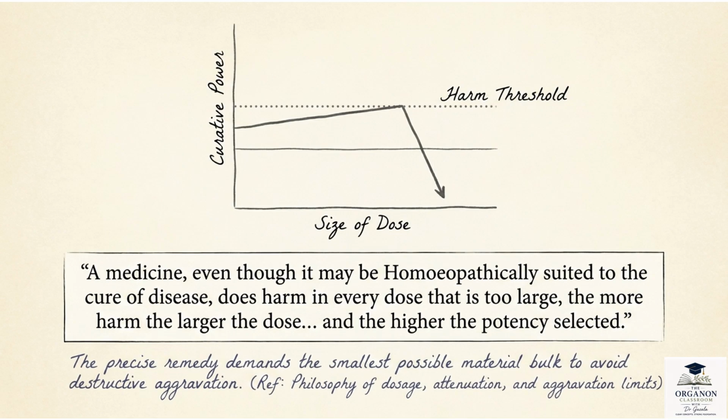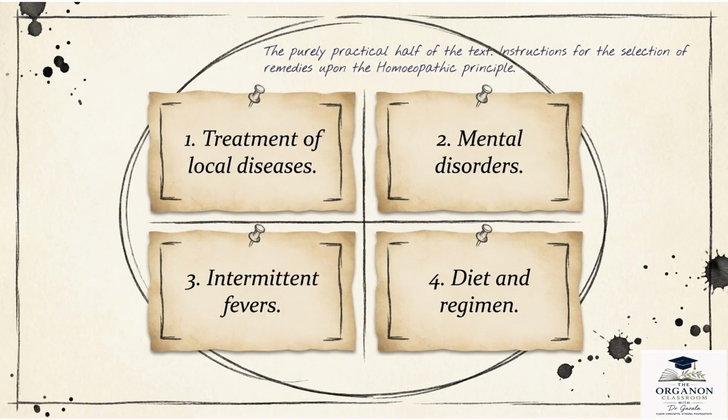Okay, so here Hahnemann is advising us that the precise remedy demands the smallest possible material bulk to avoid destructive aggravation. Okay, this being the second half of the Organon is highly practical. Here Hahnemann explains how to apply the homeopathic principles that we've learned in the first half in different clinical situations.